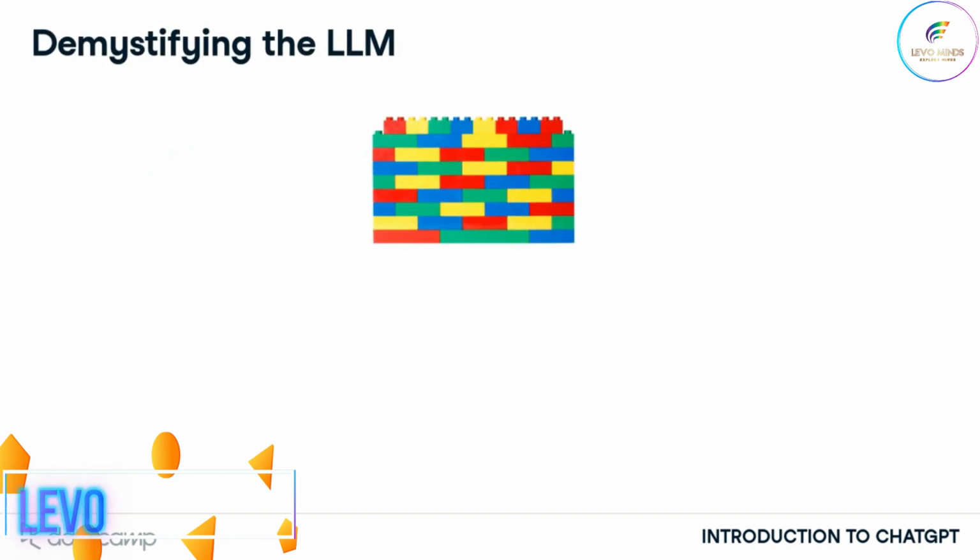When developing ChatGPT, the LLM was shown a huge amount of text data, which is like the large building block wall. From this data, it builds its understanding of the structure of language by looking at the frequency and order of words, which are like the differently coloured building blocks. The data that the model learns from is called the training data, and the sheer amount and variety of data used to train ChatGPT is a large part of its success.